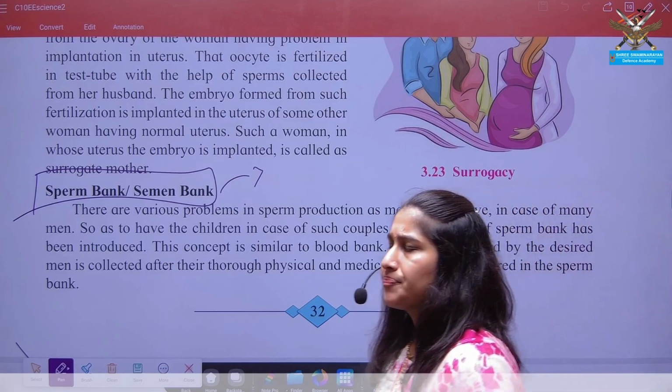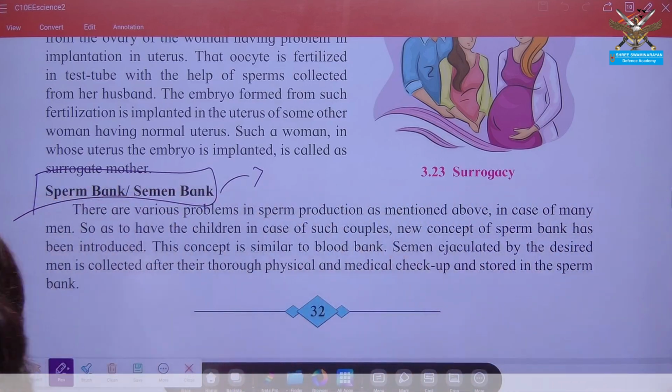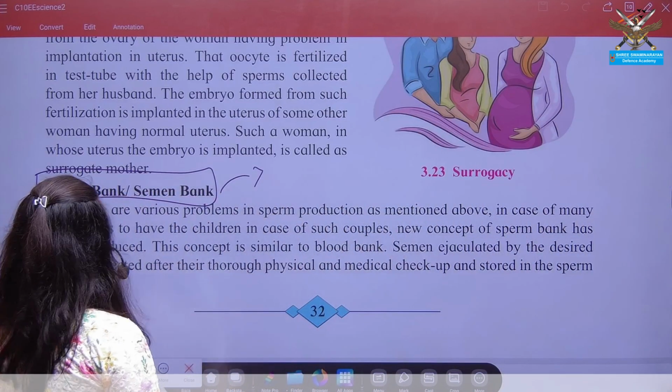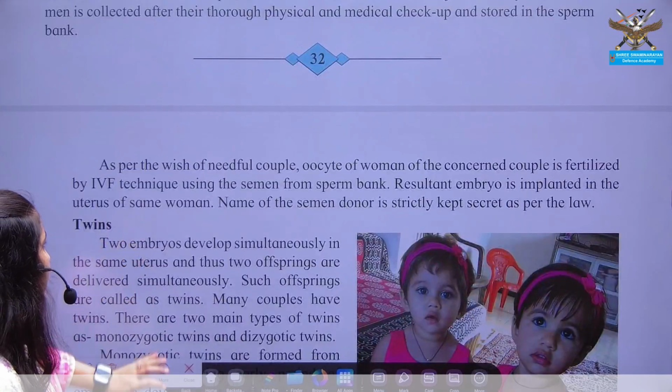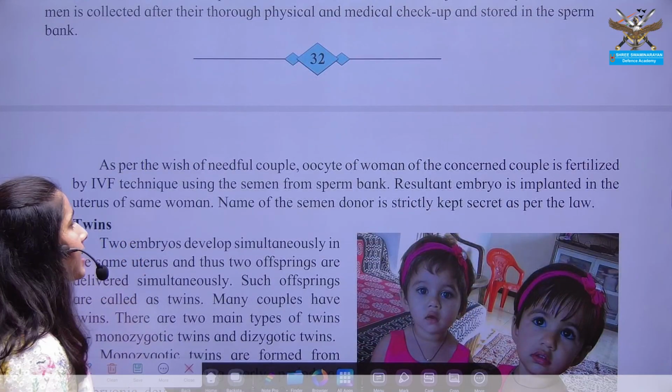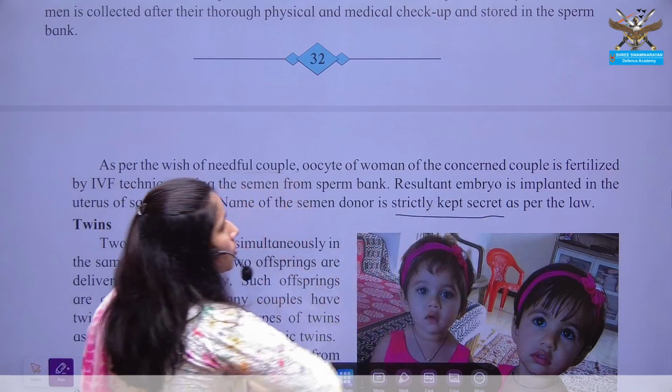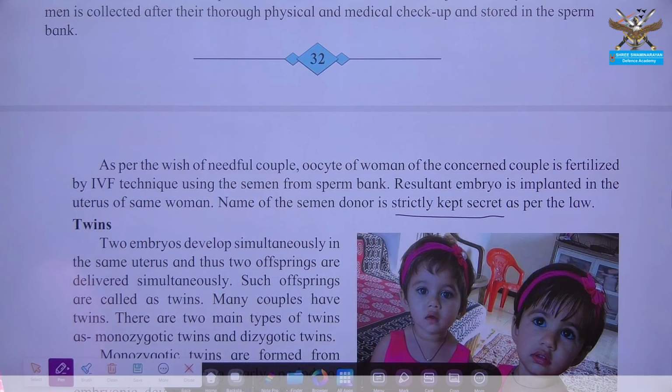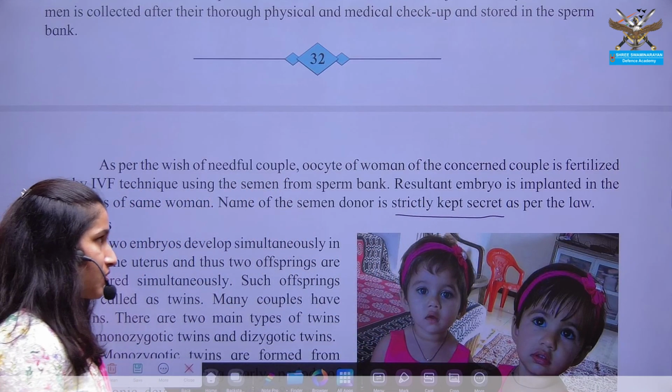The males who are donating their sperm, their identity is kept secret.